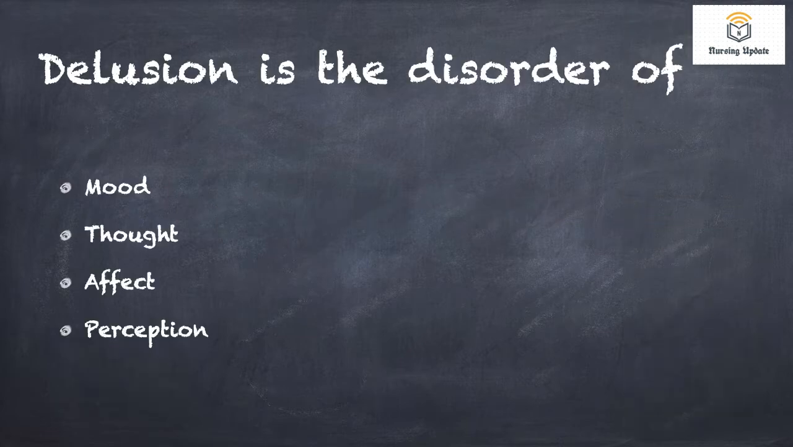So first question: delusion is a disorder of mood, thought, affect and perception. So what is delusion? You should know what delusion is, then only you can answer the question. Delusion means false fixed belief. What is a false fixed belief? Suppose I am having a belief that Virat Kohli is my roommate. That is known as delusion.